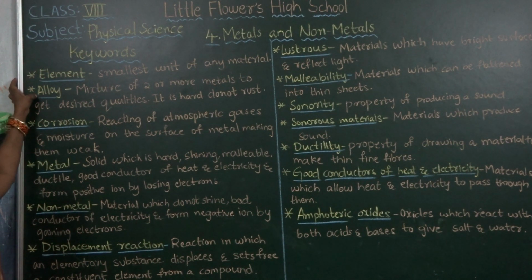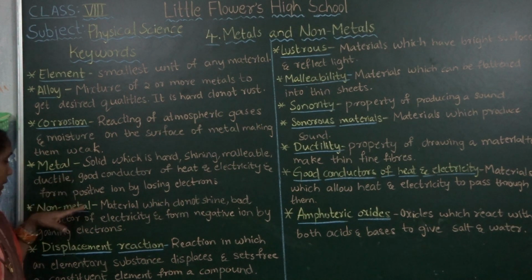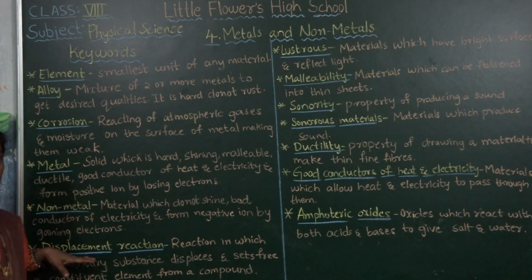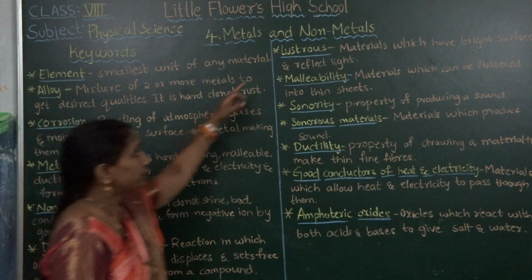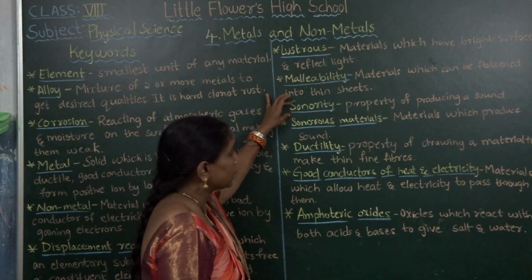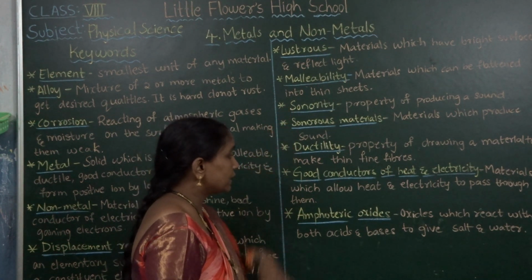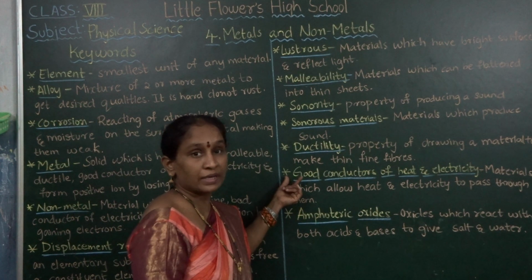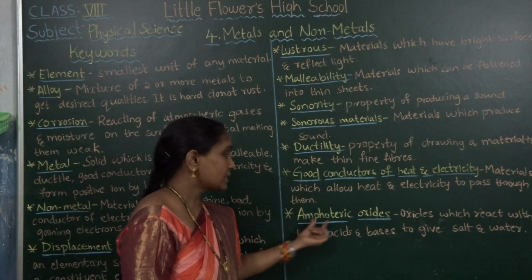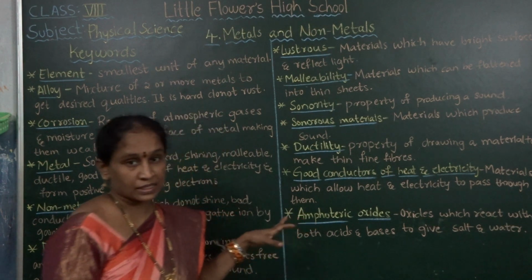Element, alloy, corrosion, metal, non-metal, displacement reaction, lustrous, malleability, sonority, sonorous materials, ductility, good conductors of heat and electricity. Next, amphoteric oxides. What are amphoteric oxides?